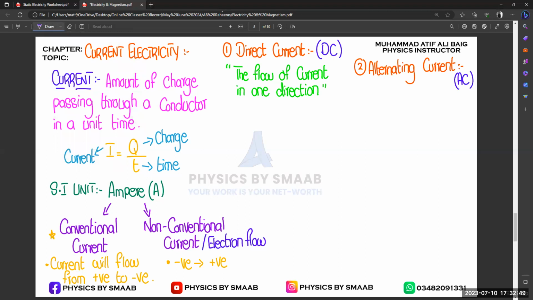But now when we study physics and we see these types of terms, we always remember that this is related to DC, direct current. So basically in alternating current, current flows like a vibration. Let's suppose there is a swing or a pendulum. Once you start the motion of the pendulum, it will oscillate to and fro. So that is the same for AC: current will always fluctuate or change its direction back and forth in a very short interval of time, right?